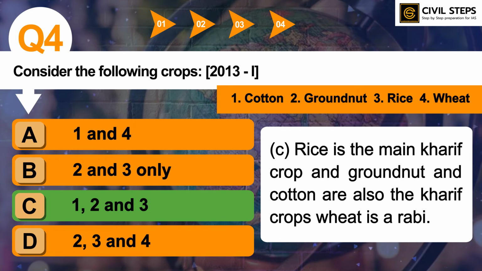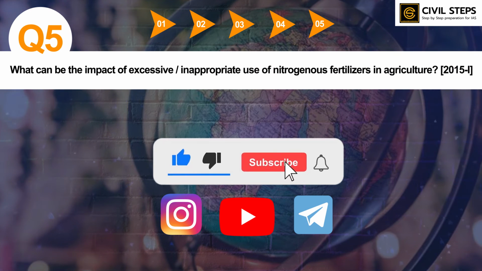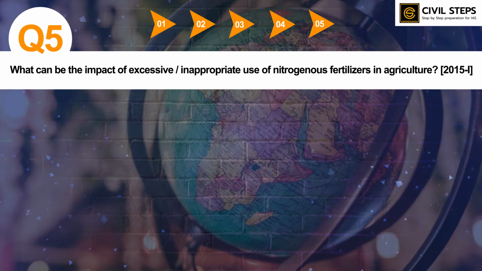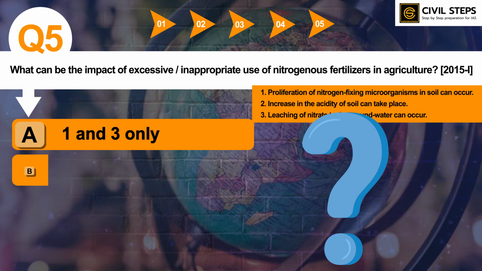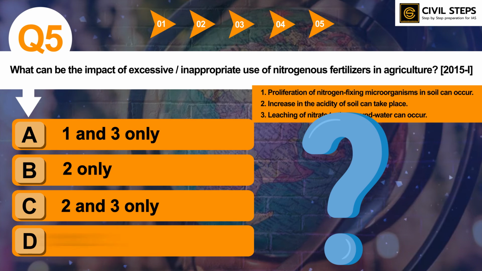So now let us discuss the final question of this video. What can be the impact of excessive or inappropriate use of nitrogenous fertilizers in agriculture? First, proliferation of nitrogen fixing microorganisms in soil can occur. Second, increase in the acidity of soil can take place. Third, leaching of nitrate to the groundwater can occur. So select the correct answer using the code given below. Option A, 1 and 3 only. Option B, 2 only. Option C, 2 and 3 only. Option D, 1, 2 and 3.